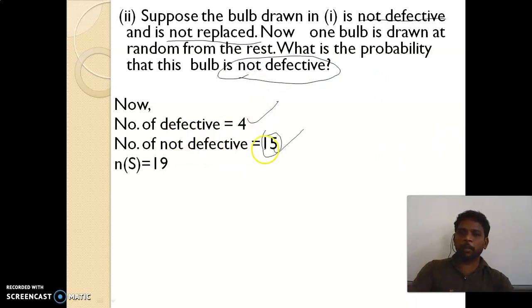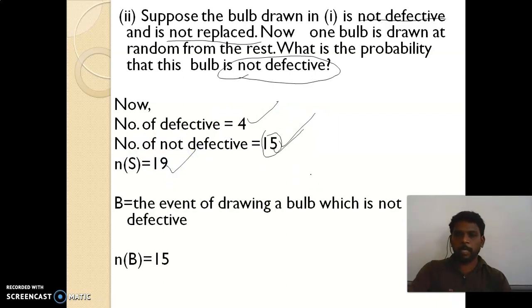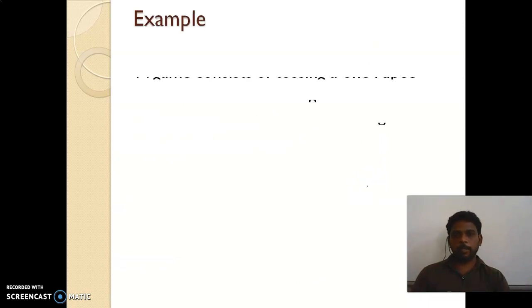Not defective means how many bulbs are there here? 15 bulbs. That is the number of favorable cases, and the total number of cases is 19. Therefore the answer is 15 by 19. Understand? If the bulb were defective, then after throwing it out of 4, only 3 would be available, but they are asking to throw away a not defective bulb. Okay, look at the next example.